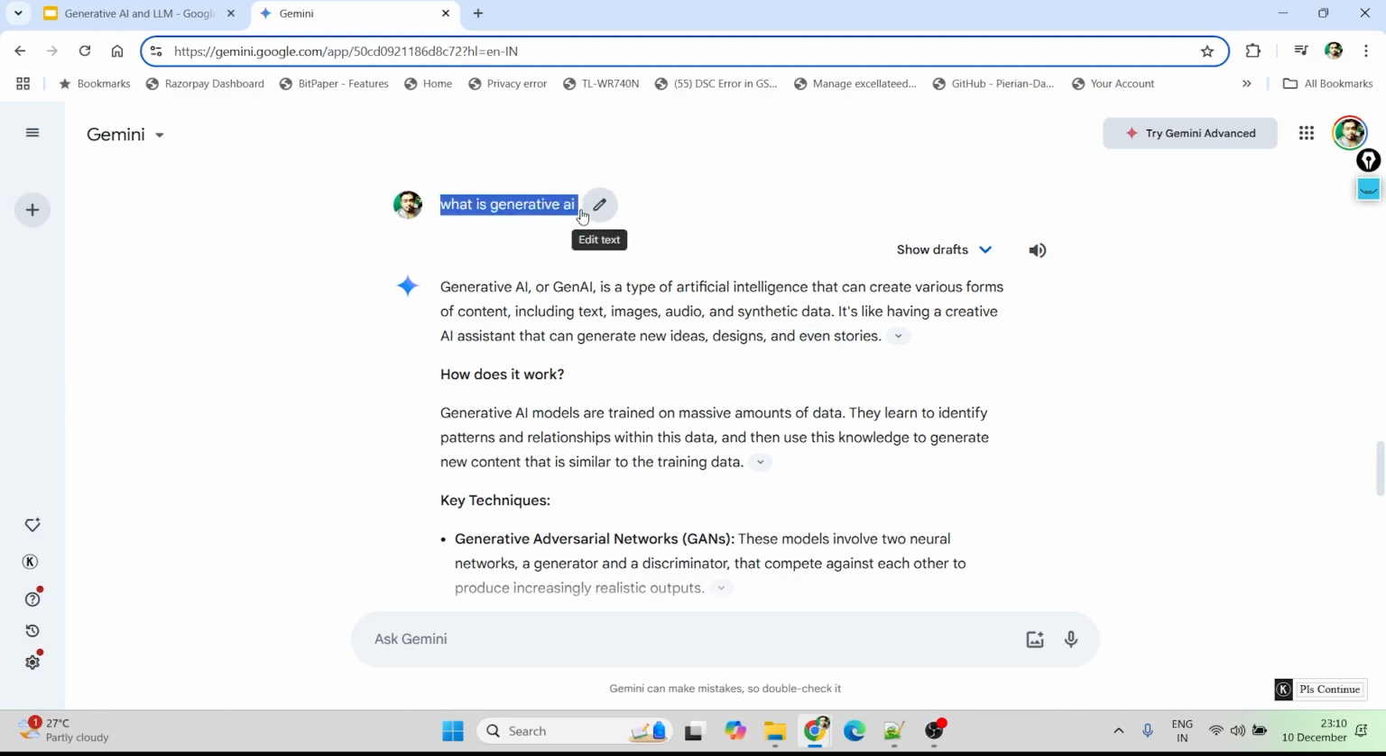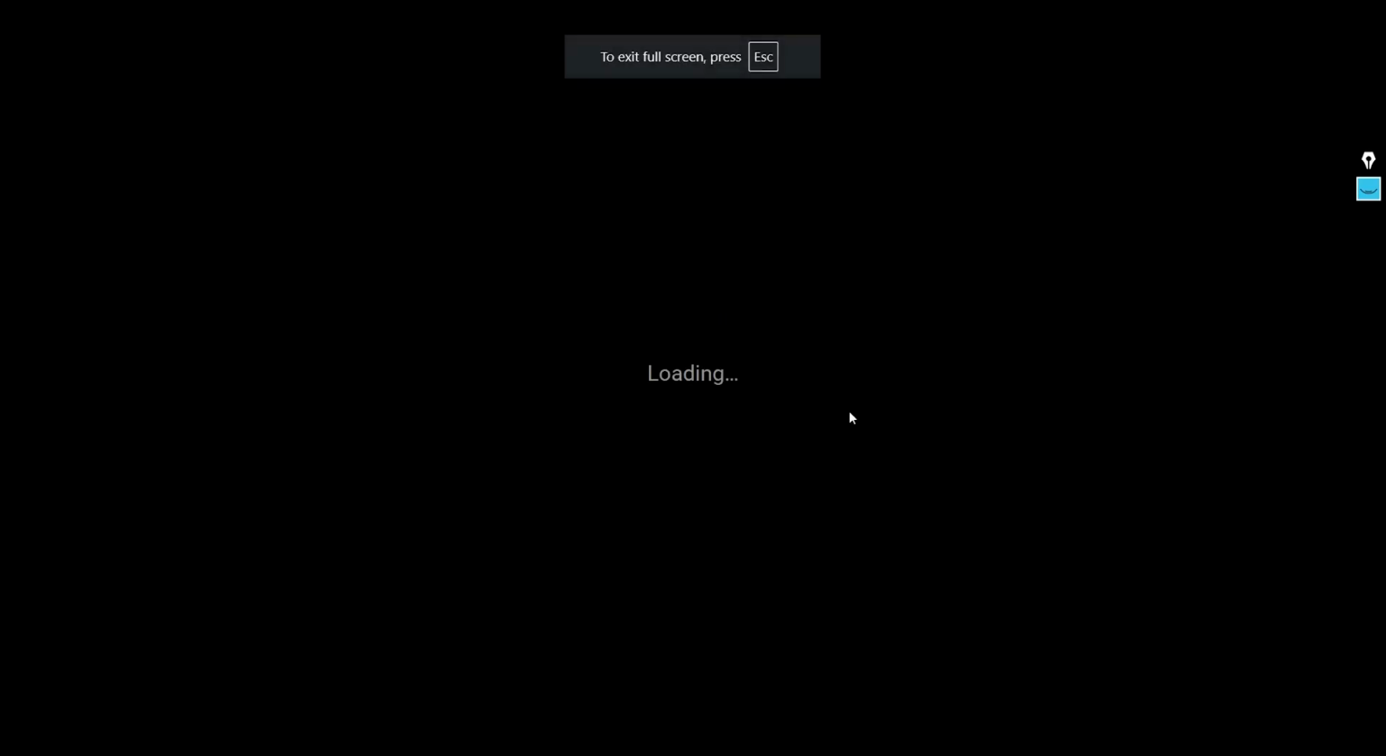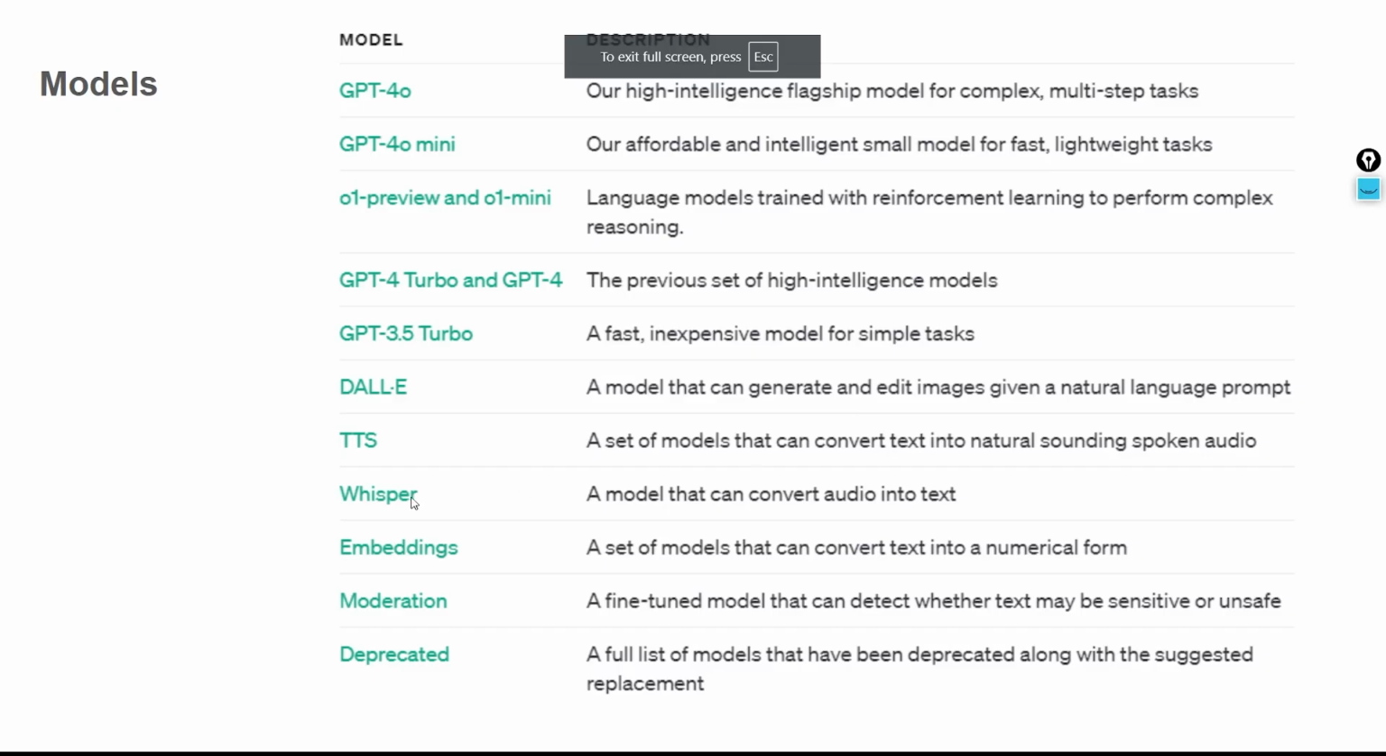I'm telling it what generative is. So this is the message, or you can say the information, which I want to get from the LLM. That is basically a prompt. DALL-E is used to generate or edit images. Then you have Whisper. So Whisper is basically a model that can convert audio into text. That's this specific use case.